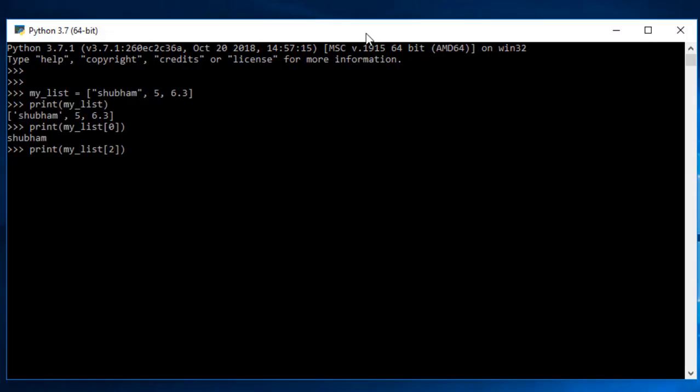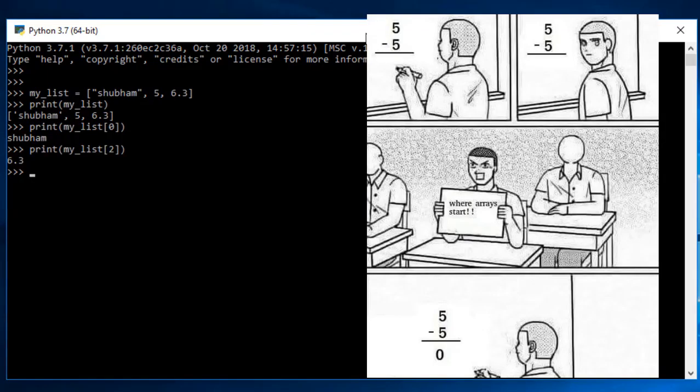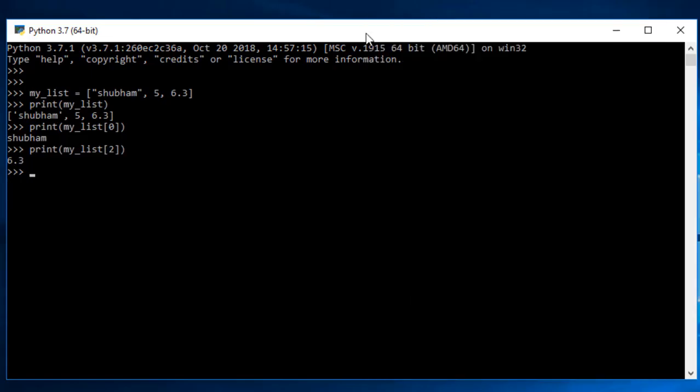So 0 is Shubham, 1 is 5, then the second one is 6.3. Yeah, we got 6.3. So that's how it is divided. It is basically for any programming language, and you might have seen different types of memes over this. So programmers are really obsessed with 0. So it's an important point for you to understand the fundamentals.